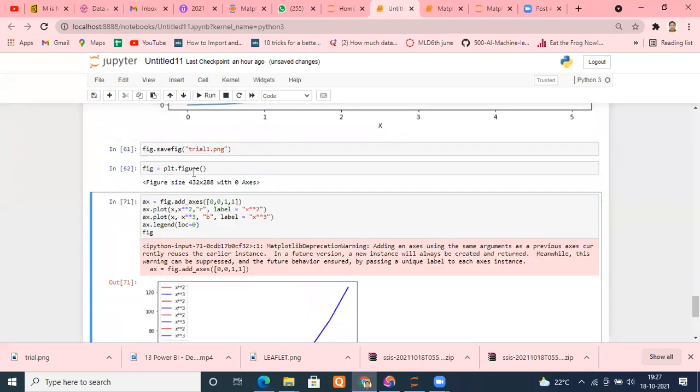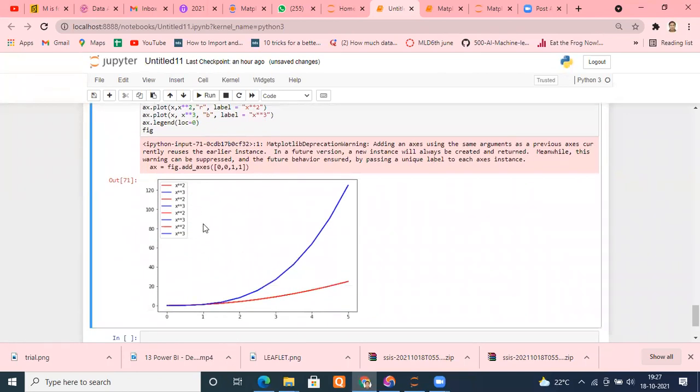Again, it is adding. It automatically chooses the best location for it. You can set different locations, upper right corner, lower right corner, whatever you want. But if you put 0, 0 is the best thing. 0 is best means automatically matplotlib will decide which is the best location in the entire graph for putting this legend. So better is what? Put loc equal to 0. But in the interview, they may ask you, okay, I want to place it in the right corner or left corner. So accordingly, you can change it to 0, 1, 2, and 3. This is nothing but the legend, what you are seeing here.